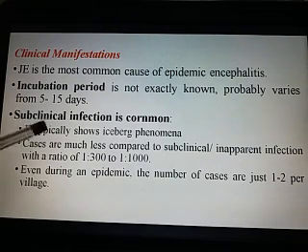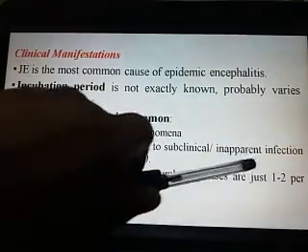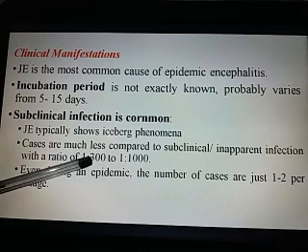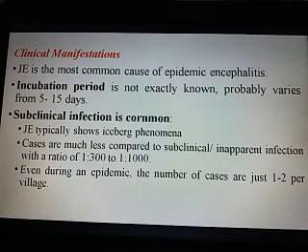Cases are much fewer compared to subclinical inapparent infection, with a ratio of 1 to 300 to 1 to 1000. Even during an epidemic, the number of cases is just 1 to 2 per village. So you can see the numbers here.